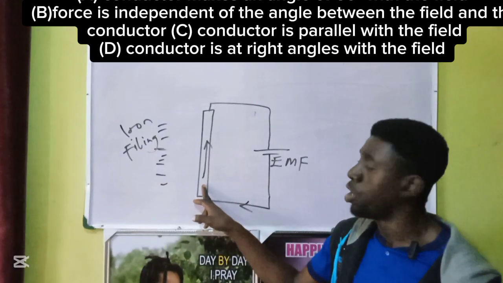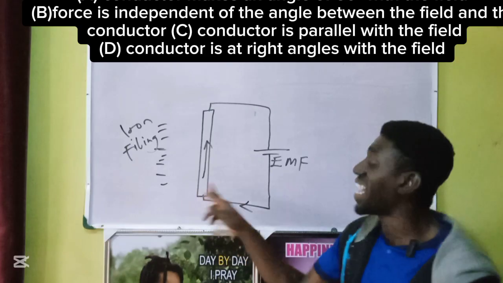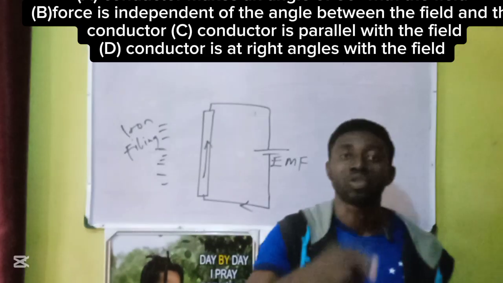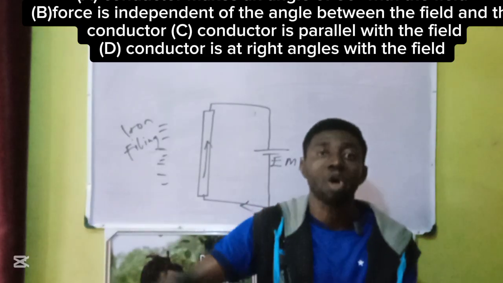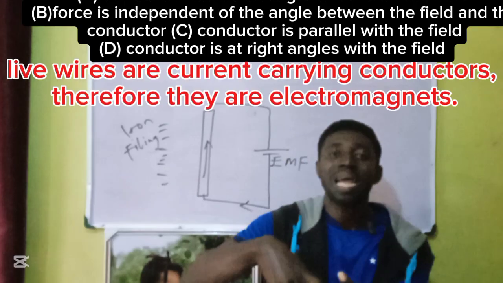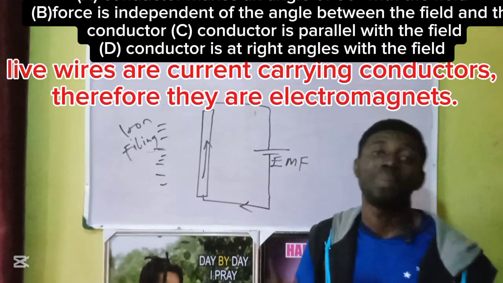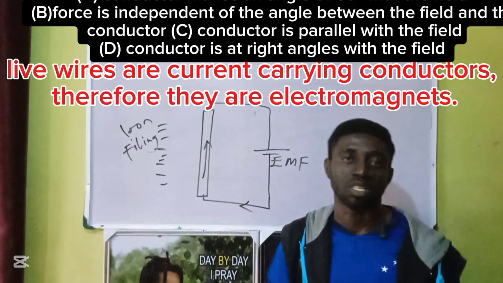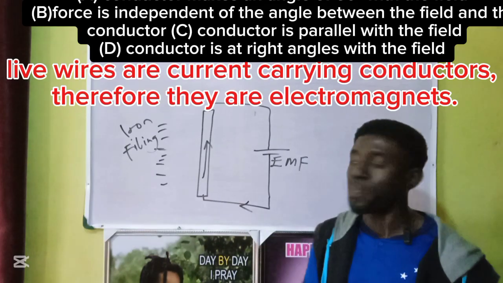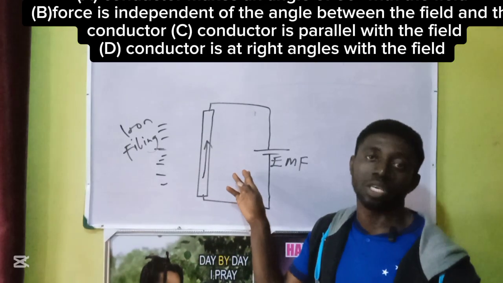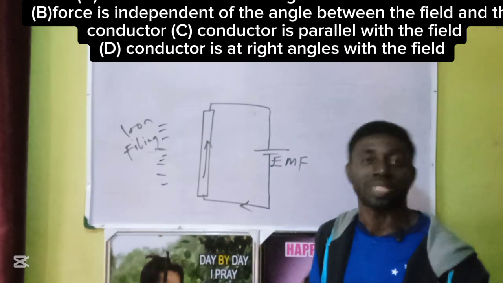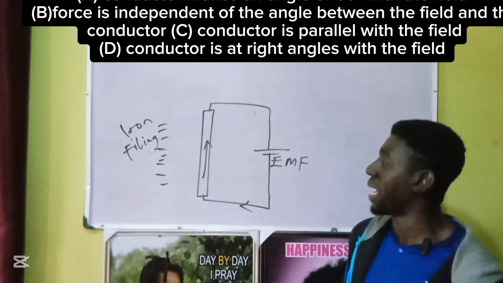So this is no more an ordinary conductor, it is now a magnet. So take note, every current carrying conductor or live wire, any wire that has life in it, is a current carrying conductor. It's also a magnet, or better called an electromagnet or temporal magnet, depending on when the current is turned on or turned off.